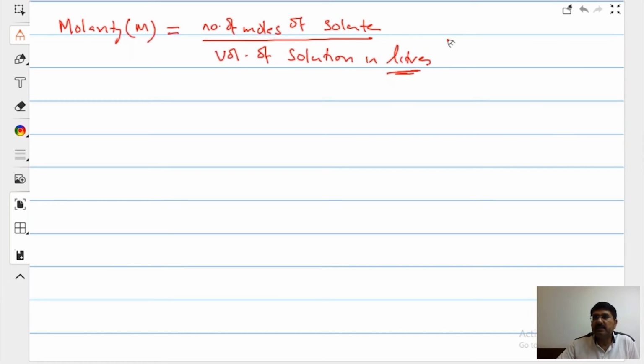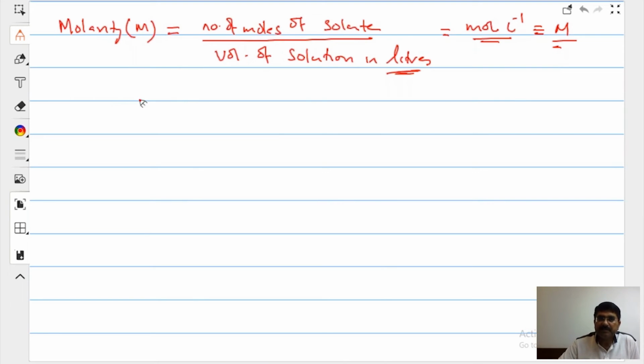Remember, in liters. So what will be the dimensions? Mole per liter. It is also abbreviated as capital M, moles per liter.